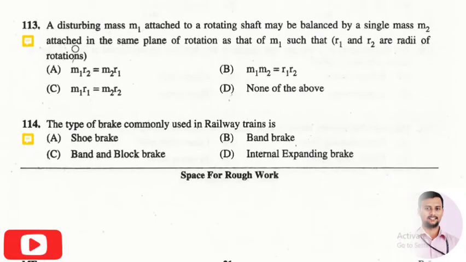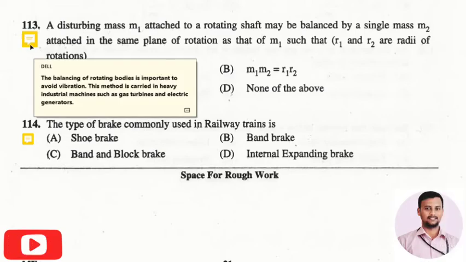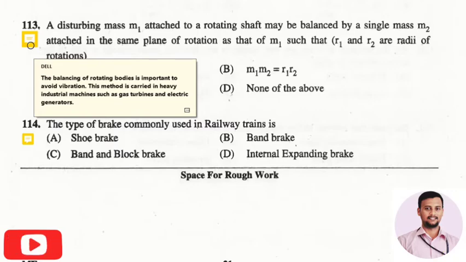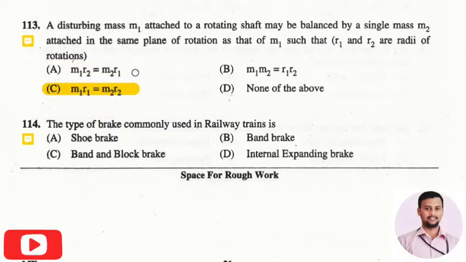The next question is, a disturbing mass m1 attached to a rotating shaft may be balanced by a single mass m2 attached in the same plane of rotation as that of m1 such that. The right answer is option 3, that is m1 r1 equals m2 r2, where r1 and r2 are the radii of rotation. So the balancing of rotating bodies is very important to avoid vibration. These methods are carried out in heavy industrial machines such as gas turbines and electric generators.